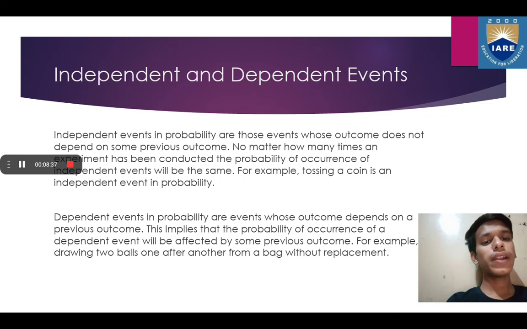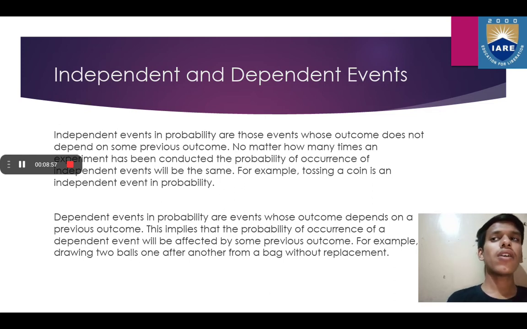On the other hand, dependent events in probability are events whose outcome depends on the previous outcome. This implies that the probability of occurrence of a dependent event will be affected by some previous outcome. For example, drawing 2 balls one after another from a bag without replacement shows a dependent event.